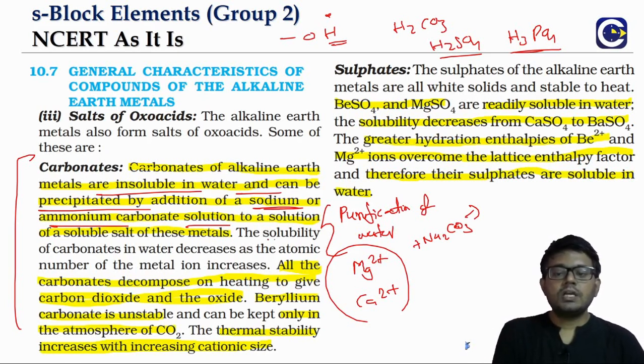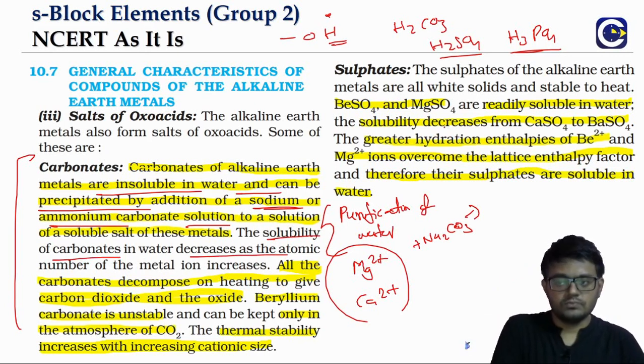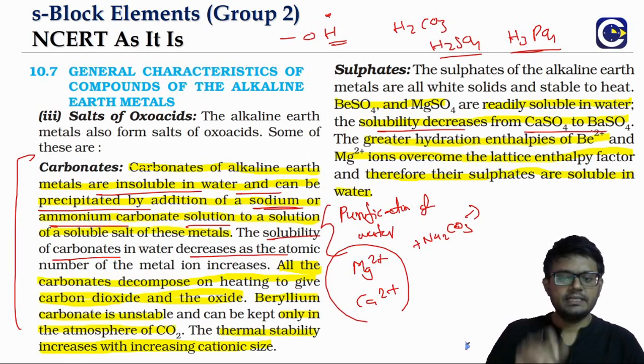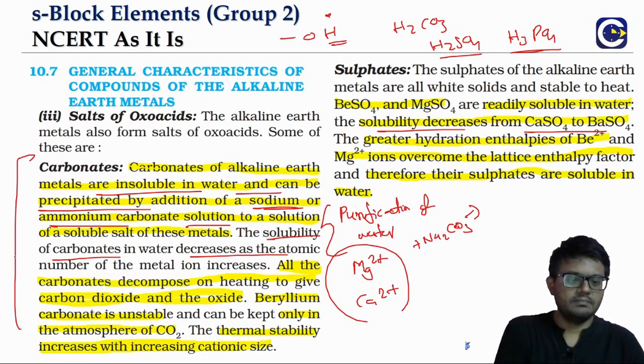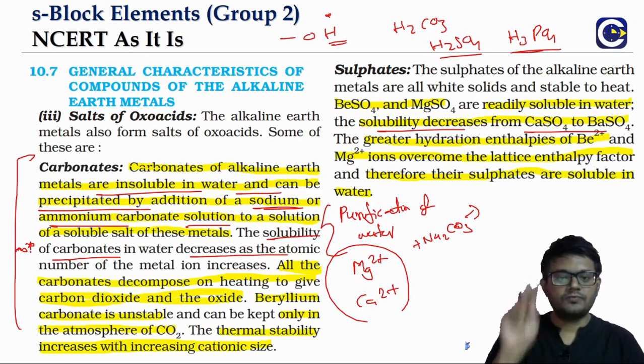The solubility of carbonates in water will decrease as we go down the group, and the same will be the case for the sulfates also. So the solubility will be decreasing as we go down the group. In fact, there is a next in-text question, and in that question we will see the reason for that. So just make a note of why the solubility decreases as we go down the group, both for carbonates as well as sulfates.